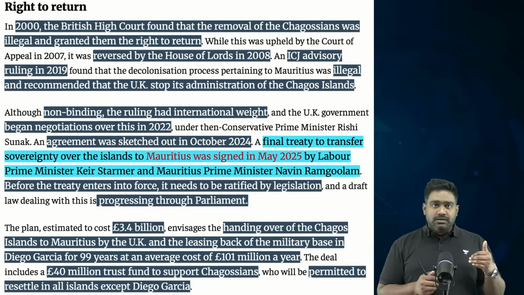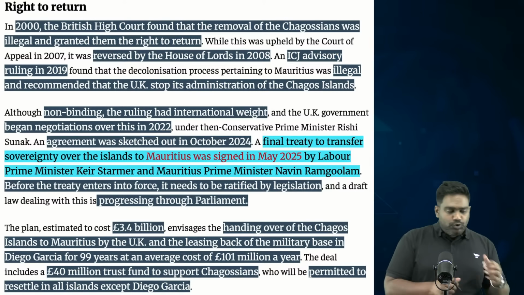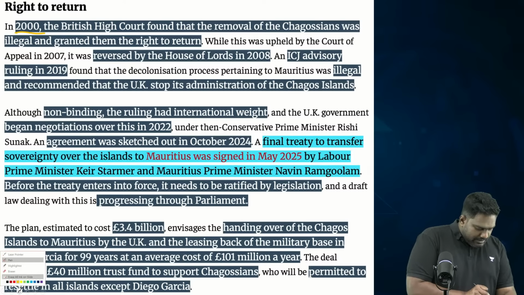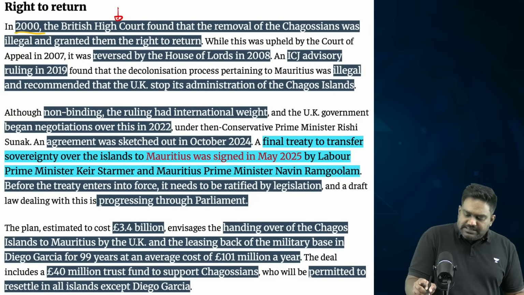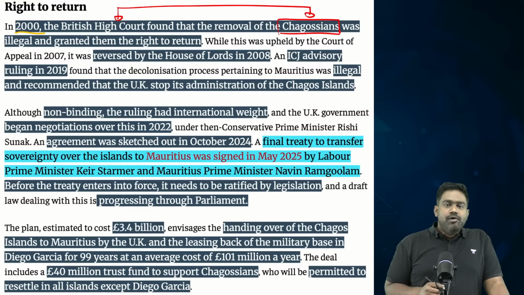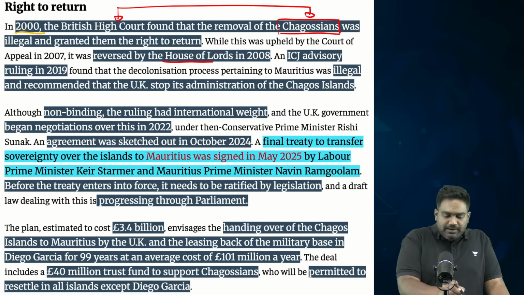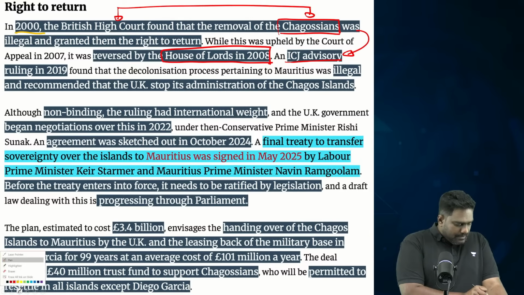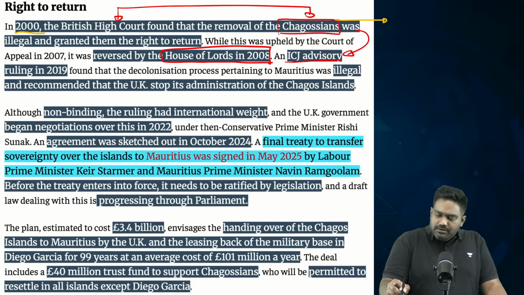But however, the matter was brought up for litigation. In the year 2000, the matter was taken up by the British courts, which clearly held that British colonization of Chagosian land is blatantly illegal. But this was reversed in 2008 by the House of Lords. But the pressure was building up. The native Chagosians were rallying more support with the help of the government of Mauritius. Mauritius had become very determined to take back this territory and to resettle the Chagosian population.